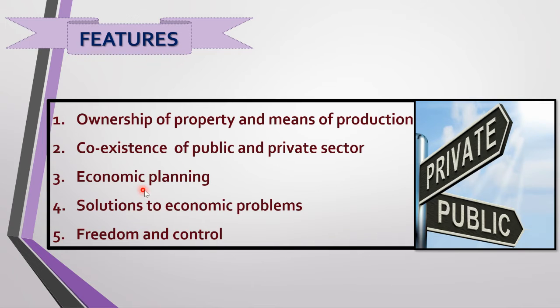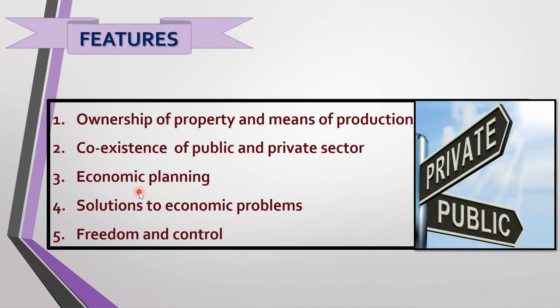Next point is economic planning. In a mixed economy, we have planning. The planning is undertaken by the Central Planning Authority. So in India, who is the Central Planning Authority? Planning Commission is the Central Planning Authority in India. A group of people devise the plan. They give the plans to the people, the public as well as the private, and we have to follow it.